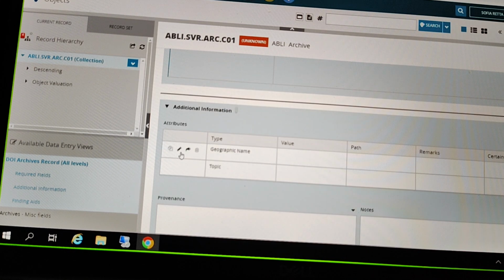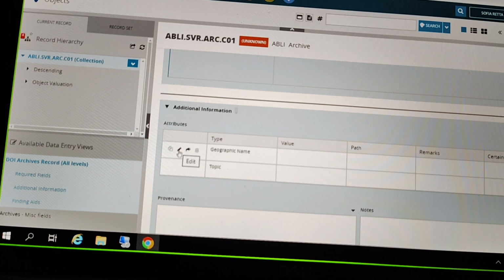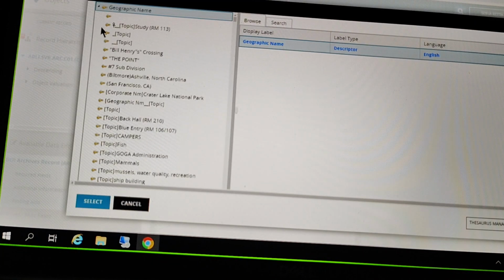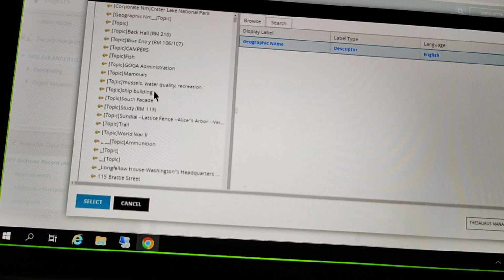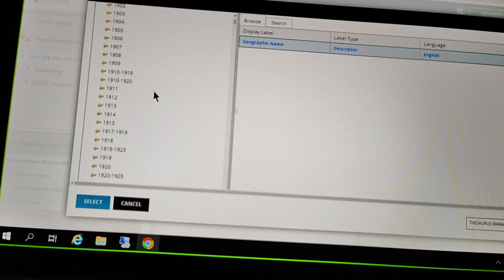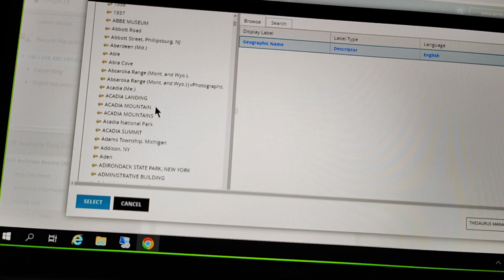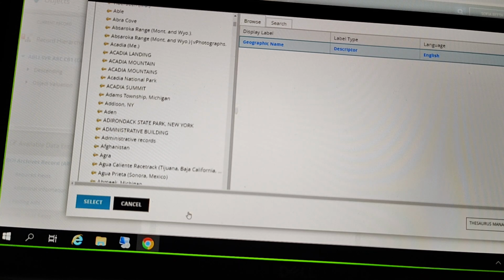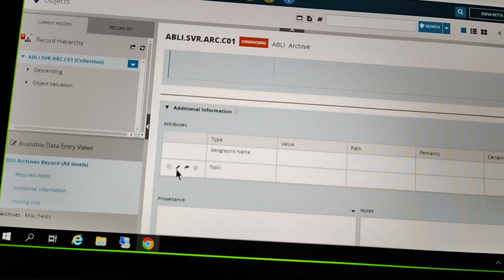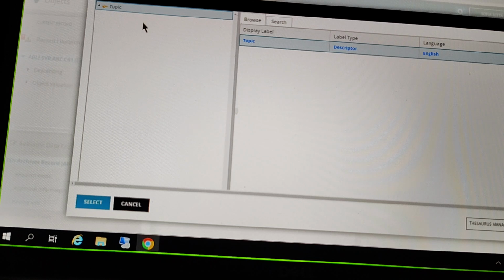We have some attributes down here, geographic name and topic. Let's just click into these and see what some of these values are in here. It's a big long list, I'm sure, that's coming over with your migrated data. And let's just look at topic down here, see what's coming over from that.